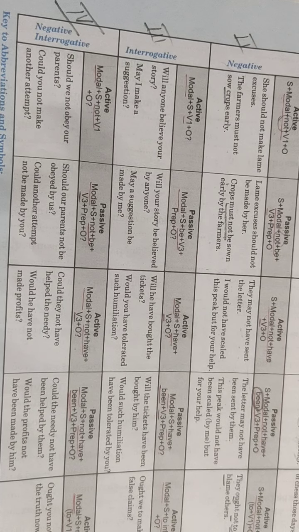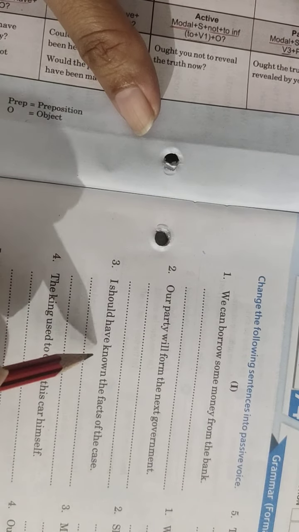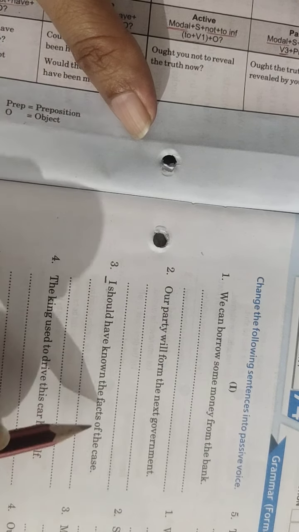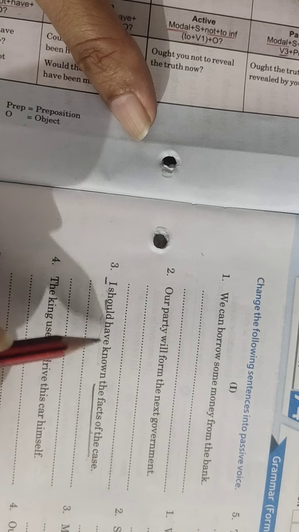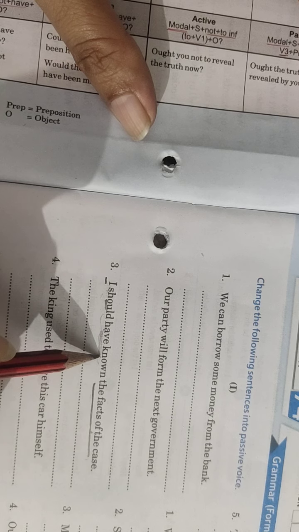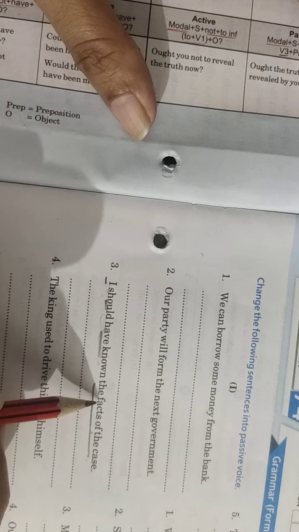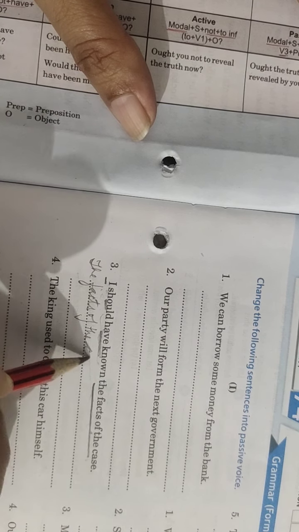Let's try 2 questions from the exercise part based on the 2 kinds of sentences which we have done. I will take any question randomly. I should have known the facts of the case. Let me mark the subject, the object. This entire part is the object. And the rest is my verb. This is the modal verb and the rest is my tense verb, you can say, which is telling me the time of the action. So subject will become object, object will become subject. Let me write the facts of the case.